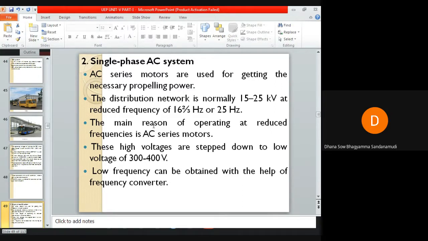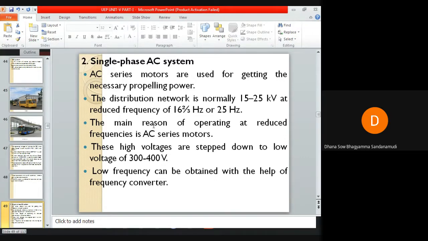Single phase AC system is mainly preferred for mainline services where the cost of the overhead structure is not of much importance. If the overhead line cost is not of much importance, in such places we can use single phase AC system. Moreover, rapid acceleration and retardation is not required for suburban services.